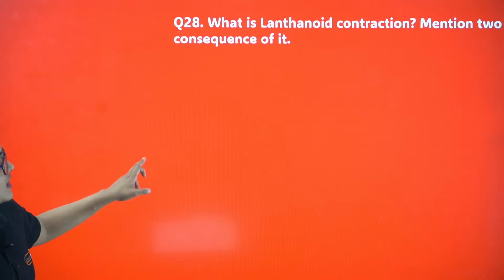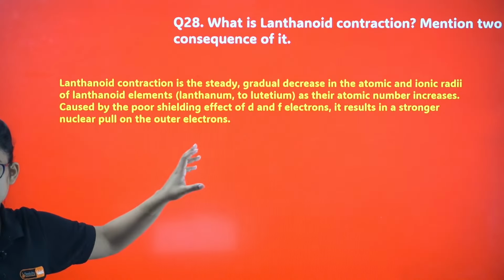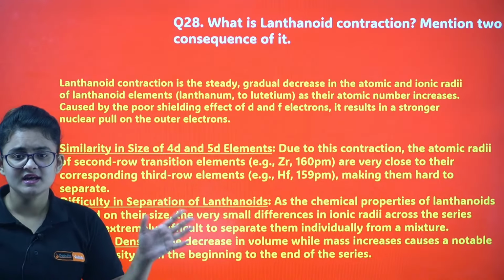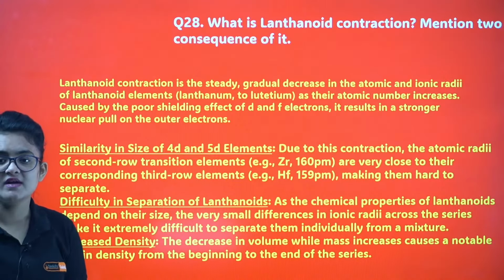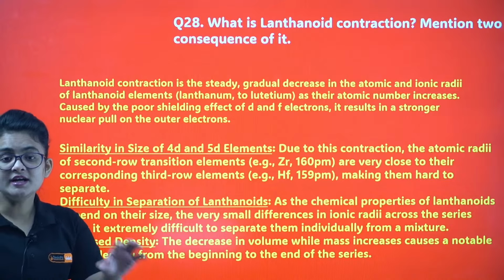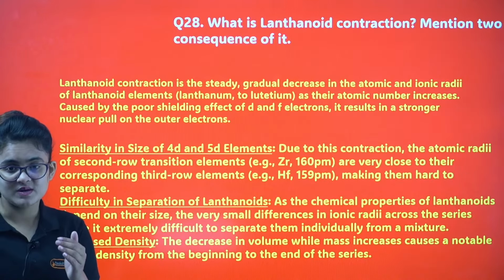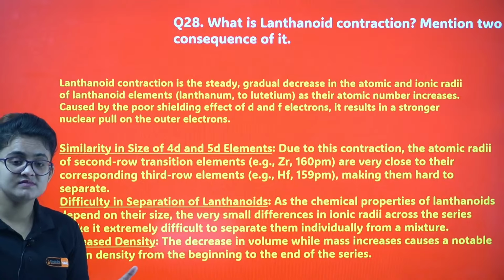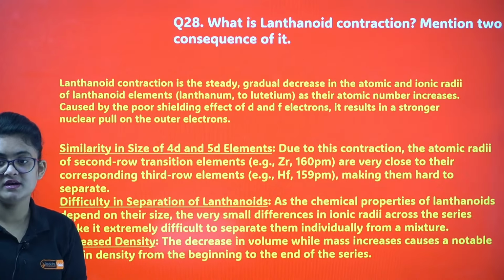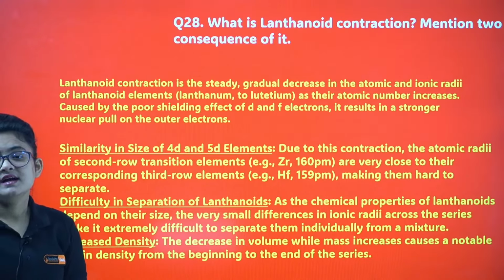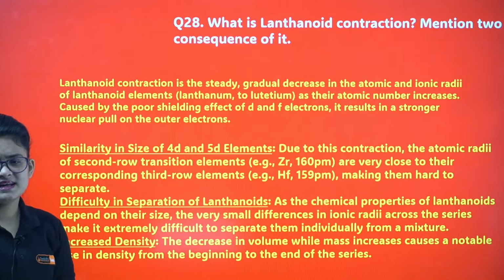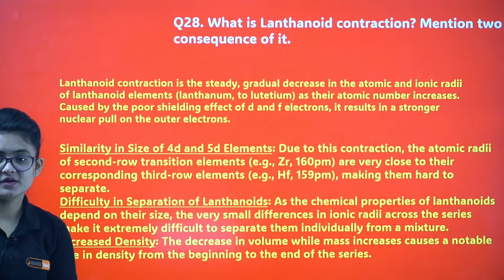Okay, and two consequences of it. This is the definition, proper definition I want you people to write, and for the consequences, I have kept three here. Similarities in size of 4d and 5d, so we will see chemical twins, zirconium and hafnium, just after the lanthanides, right? Similar atomic radii, so sometimes it becomes difficult to separate zirconium and hafnium from their ores. Next is difficulty in separation, which I already told you. Another one is increased density because of the decrease in volume. Okay, I guess it's clear.